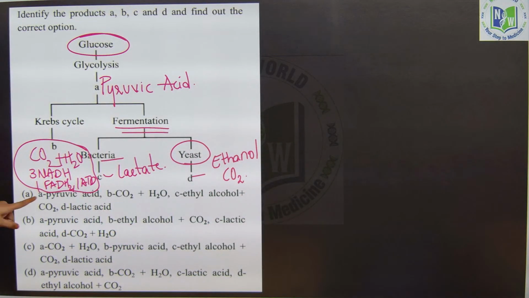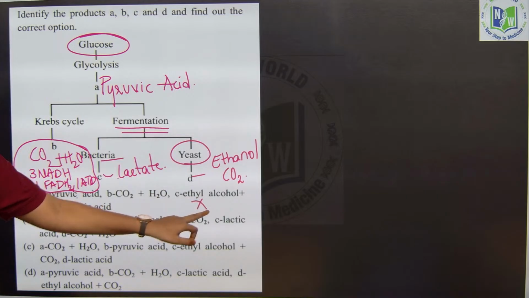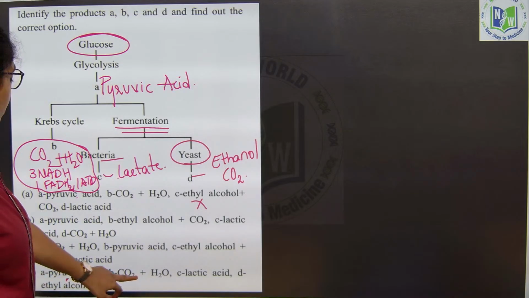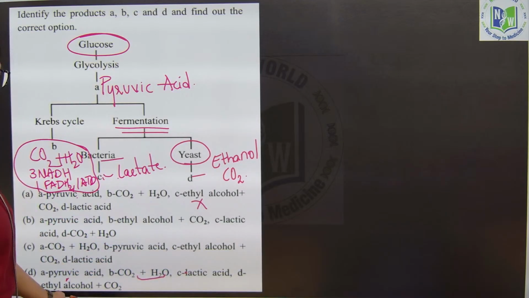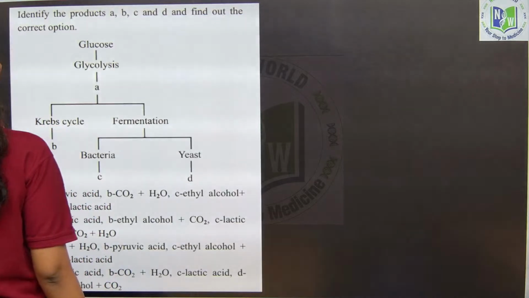So look into it clearly. Here A is what? Pyruvic acid. B will be carbon dioxide and water. C cannot be ethanol, so we cannot choose this option. And look at D, beta. A is pyruvic acid. B will be carbon dioxide plus water. C can be lactic acid or lactate. D will be ethanol and carbon dioxide. So here the option will be option D. Clear, right? Next question let us look into.